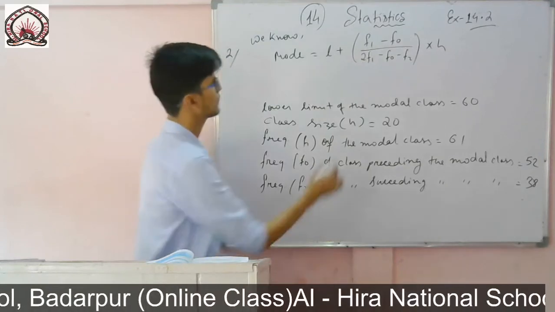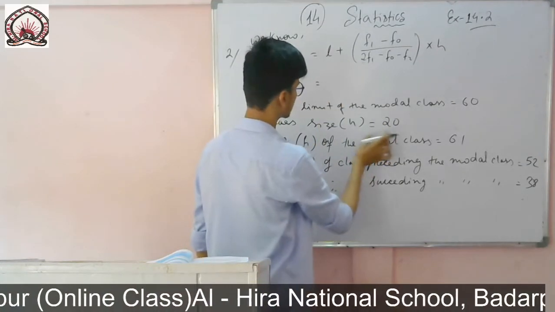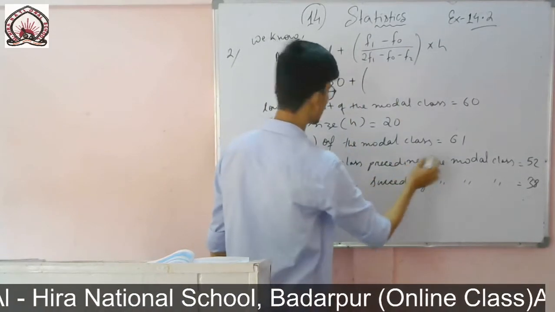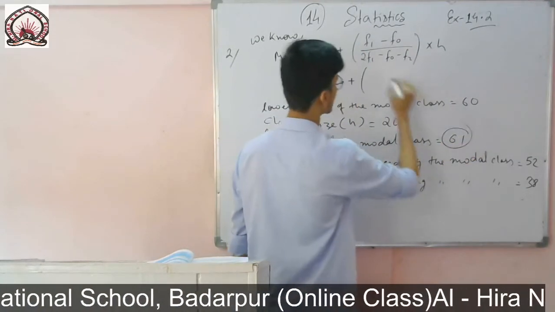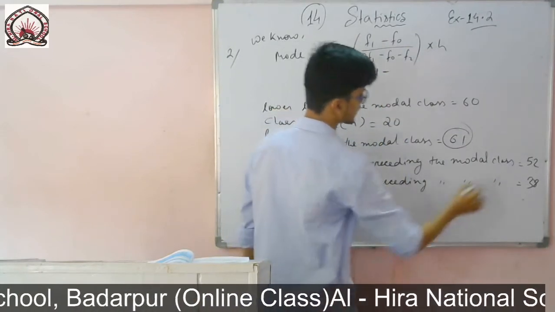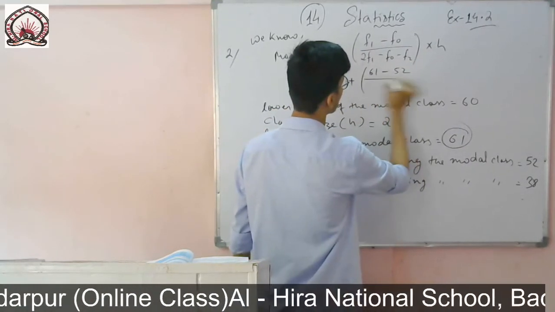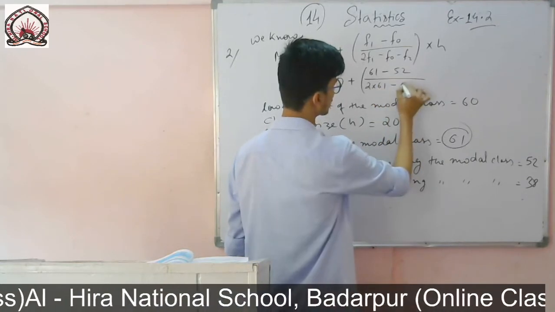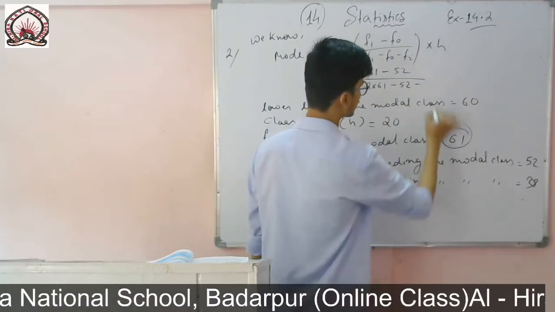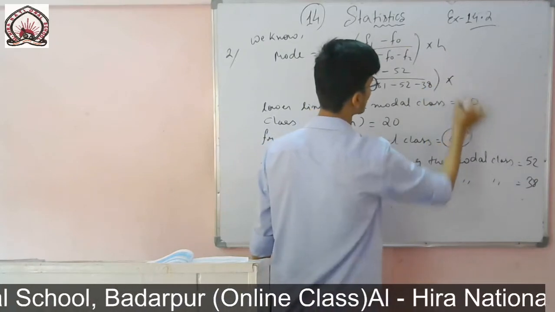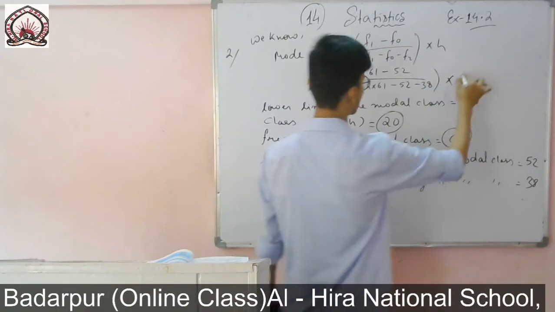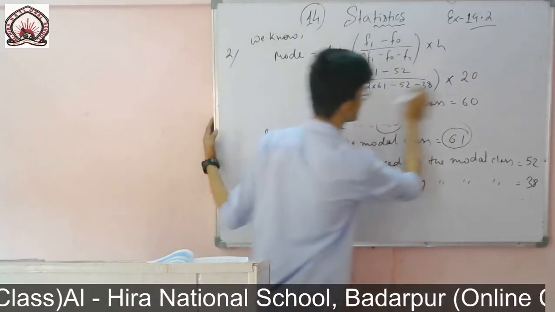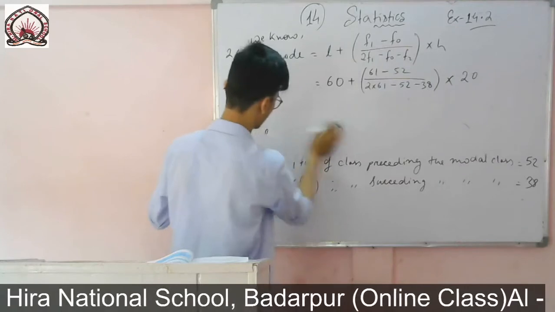So now I will put the values. You see lower limit is 60 plus f1 is 61 minus f0 is 52, divided by 2 into f1, that is 61, minus f0 which is 52, minus f2 which is 38, into height, it is 20. So now I will solve this one. I have just substituted the values which we found just now.